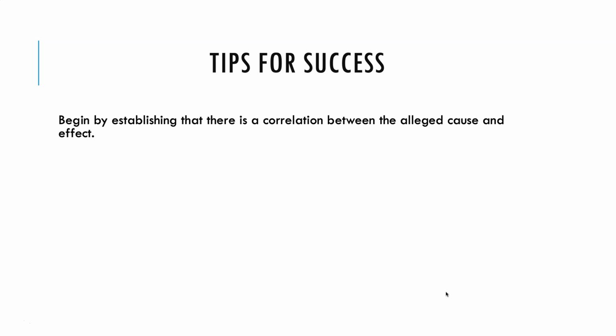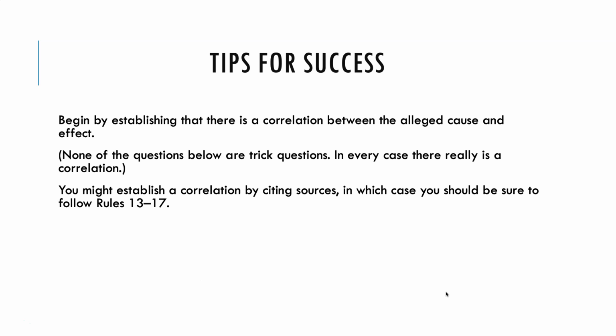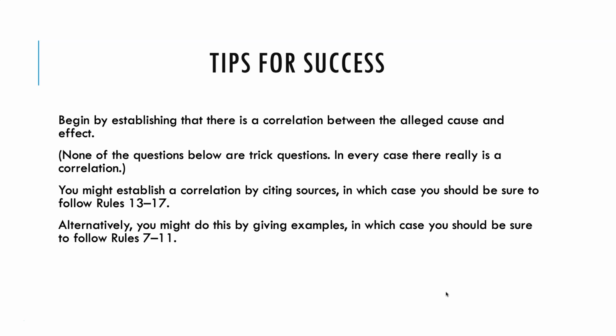Begin by establishing that there's a correlation between the alleged cause and the effect. None of the questions below are trick questions. In every case, there really is a correlation. You might establish a correlation by citing sources, in which case you should be sure to follow rules 13 through 17. Alternatively, you might do this by giving examples. In such a case, you should be sure to follow rules 7 through 11.